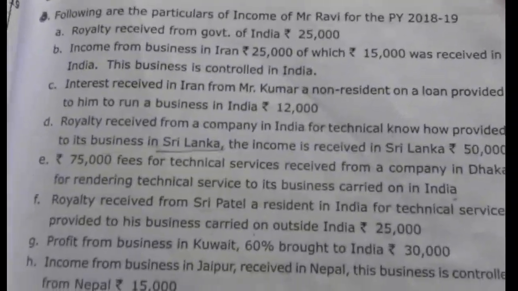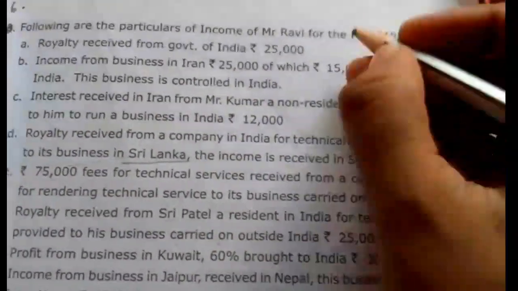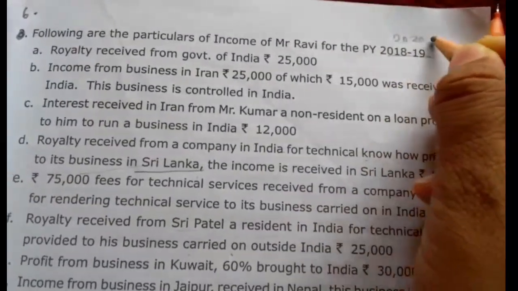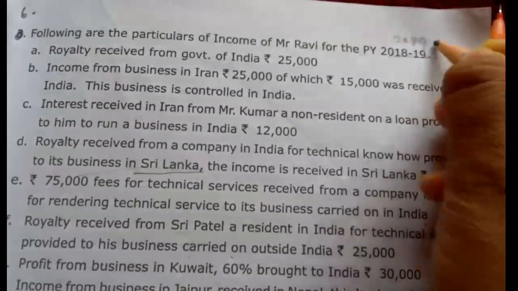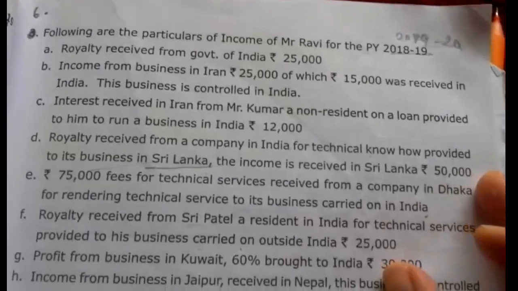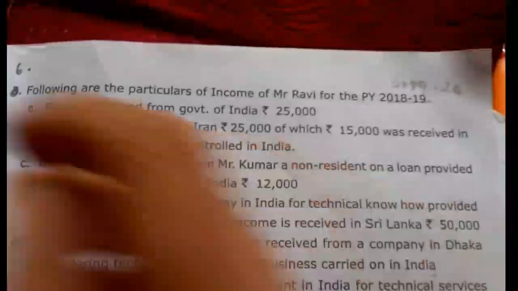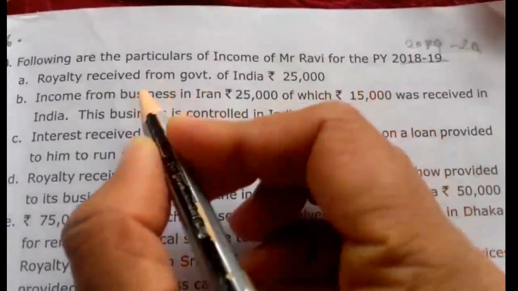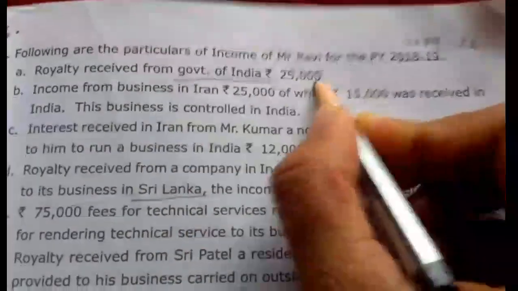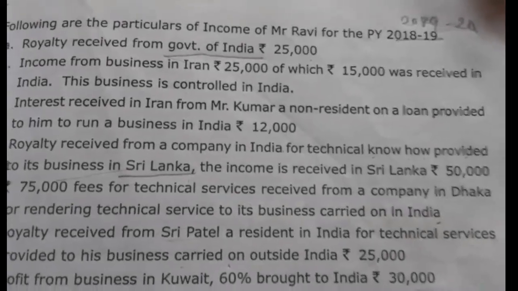Okay, now see illustration number 6. Following are the particulars of income of Mr. Ravi for the previous year 2019-20. So we have to compute gross total income if he is a resident, not ordinarily resident, and non-resident. So the information is given. First one, royalty received from Government of India. So 25,000 is taxable for ordinarily resident, not ordinarily resident and non-resident.